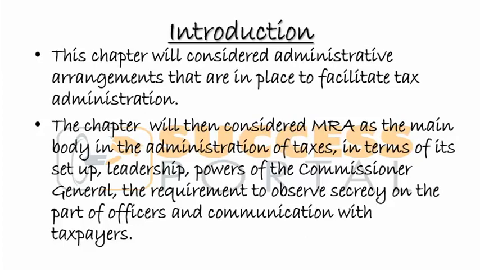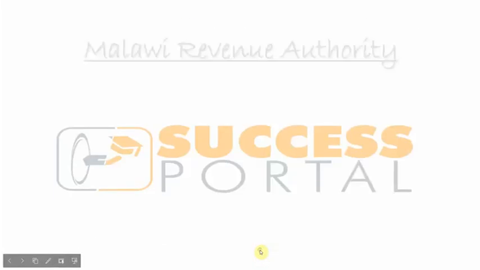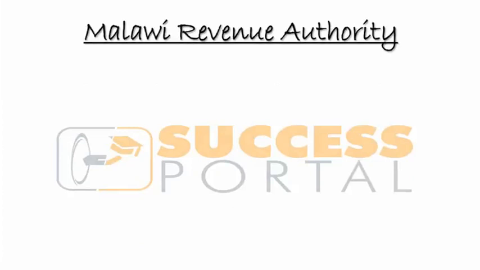So basically, that's what we're going to look at in this chapter, right? We'll look at the MRA, who's on top, the leadership structure. What are the powers of the Commissioner General? What are the requirements in terms of observing the secrecy rule? And basically, what are the communication channels to taxpayers? Now, let's start off by looking at the MRA, the Malawi Revenue Authority. As a taxman, you'd want to work at this institution. We cannot talk about tax without talking about the MRA.